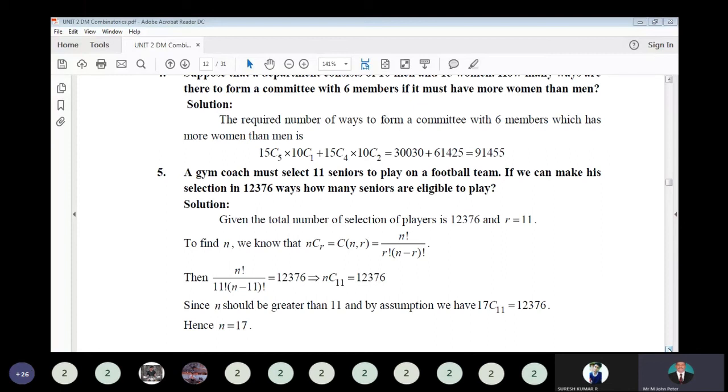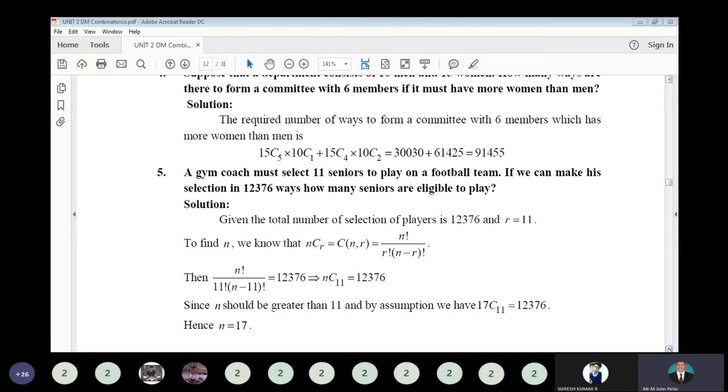A gym coach must select 11 seniors to play on the football team. If we can make this selection in 12,376 ways, how many seniors are eligible to play? So here the total number of ways is given, and how many persons are available for the selection is asked. So that is nothing but nCr, which is equal to n factorial divided by r factorial into (n minus r) factorial. So r equal to 11, since 11 members are needed for the team.